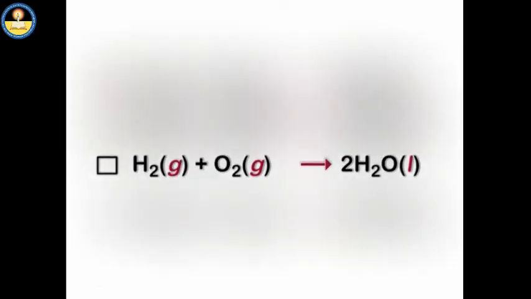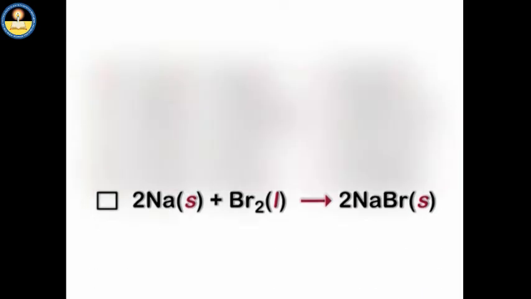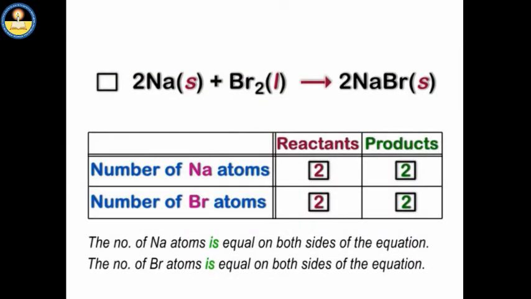In the fourth equation, masses are not balanced on the left and right side of the equation. So, it does not follow the law of conservation of mass. In the last equation, we find that masses are balanced on the right and left side of the equation. So, it follows the law of conservation of mass.